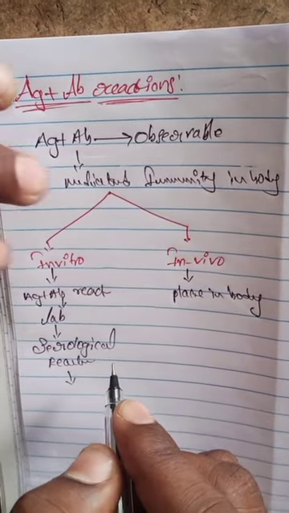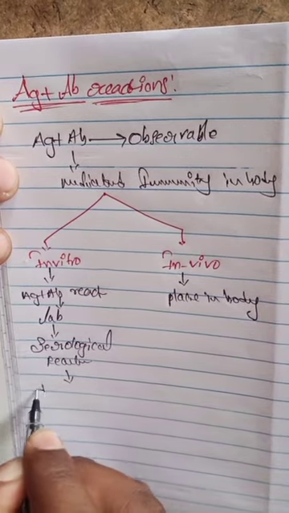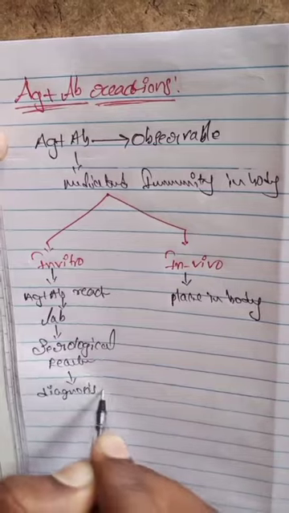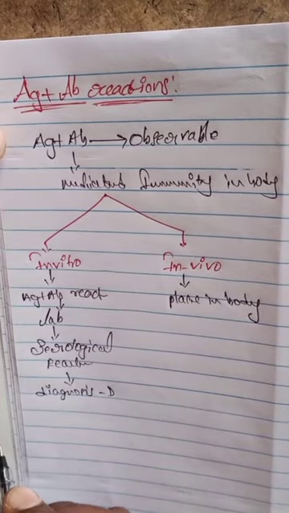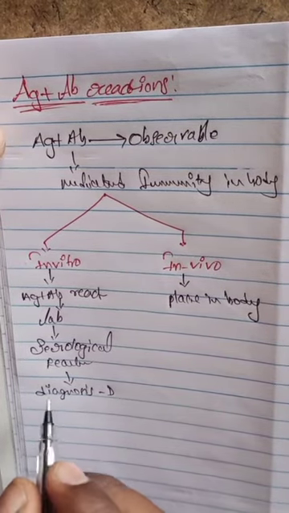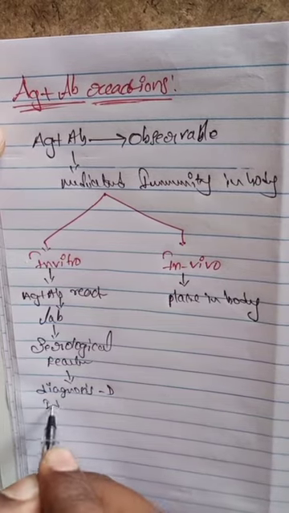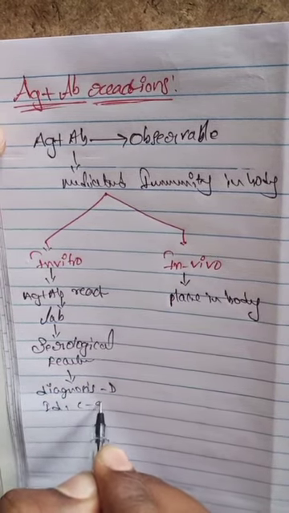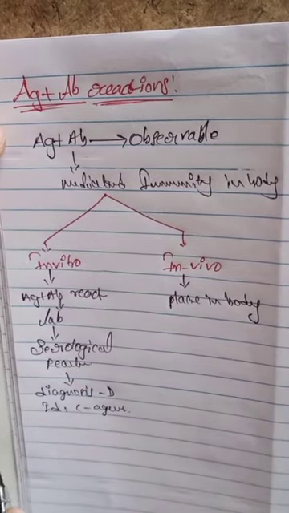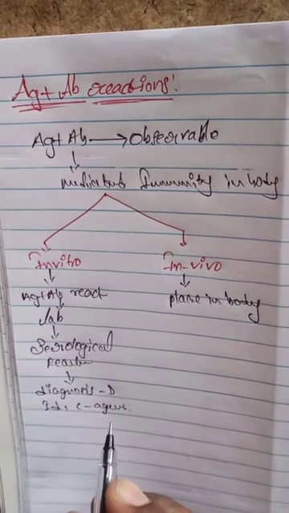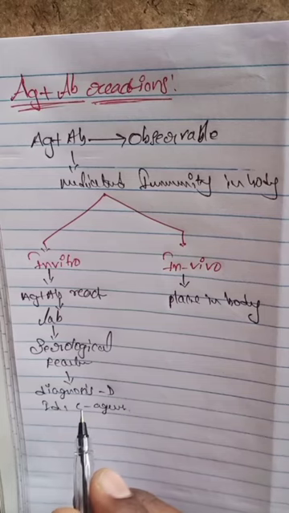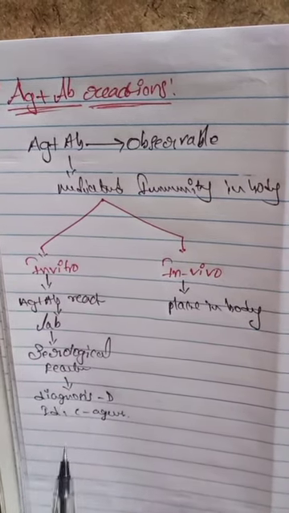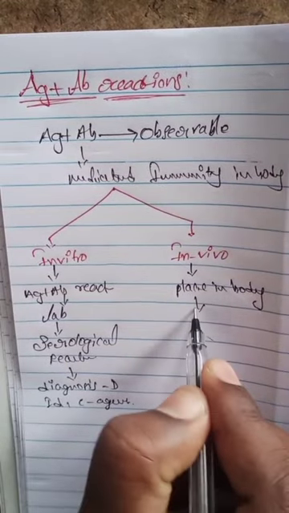So what is the importance of in vitro? It is used in the diagnosis of diseases, infectious diseases, and the identification of disease causing agents. Infectious agents and non-infectious agents are also diagnosed by in vitro. And what about the importance of in vivo?